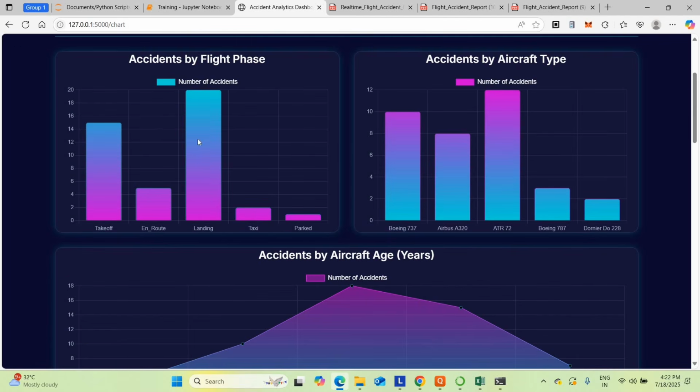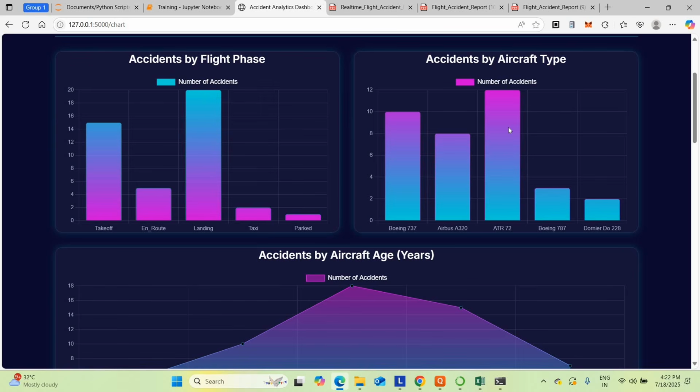While landing only, major accidents happened. Landing as well as takeoff, these are the major phases causing the accident. While landing, we have faced 20 accidents in the past, and while takeoff, we have faced 15 accidents.